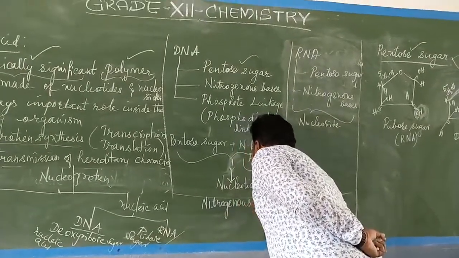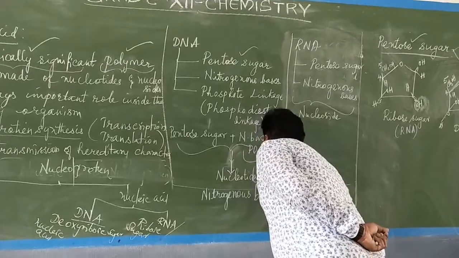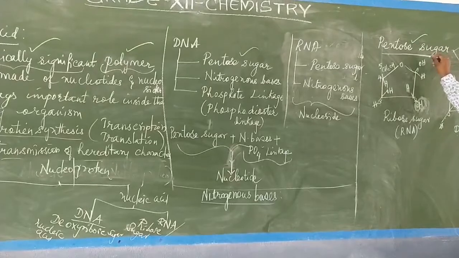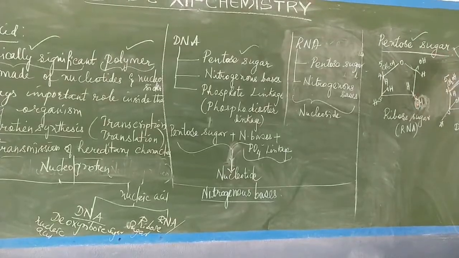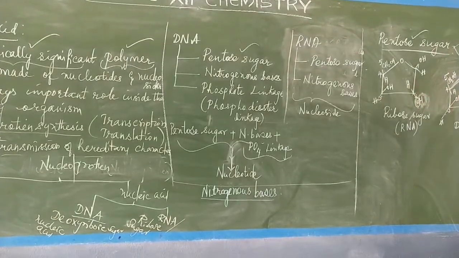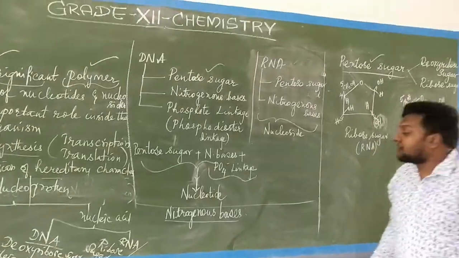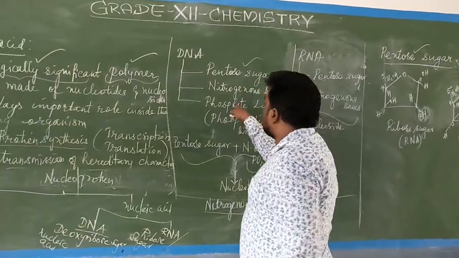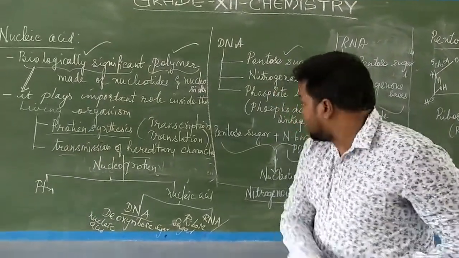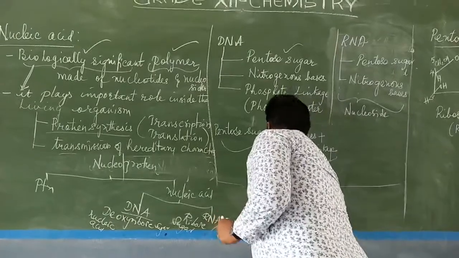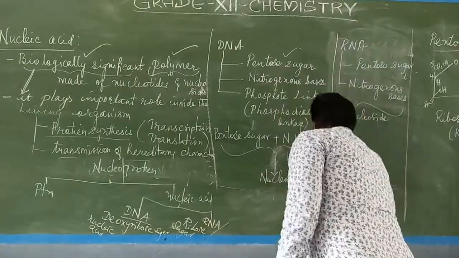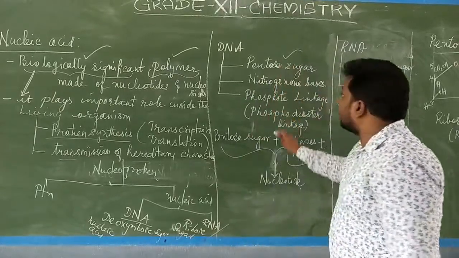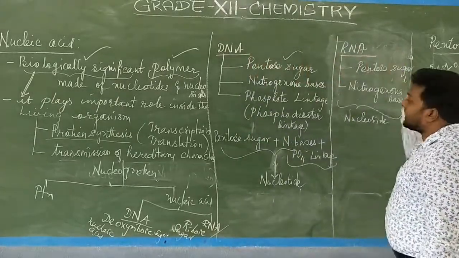Nitrogenous bases. So in the exam they will ask you to draw the pentose sugar of RNA as well as DNA. Okay, you have to draw the structure and show it. Now coming to the nitrogenous bases of DNA and RNA, we will see. So now the difference there: this one is the DNA difference, this is the RNA difference.